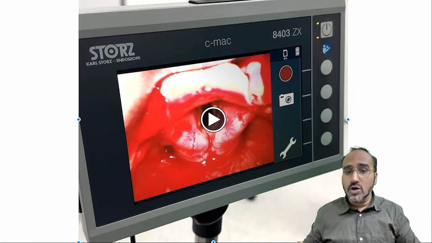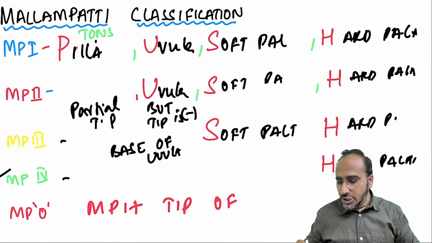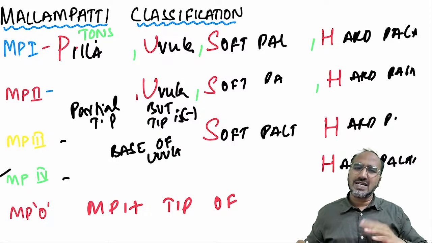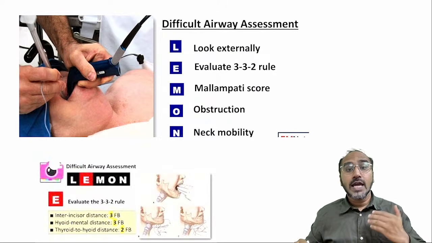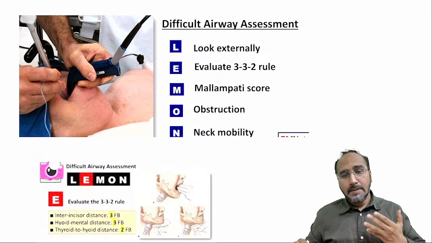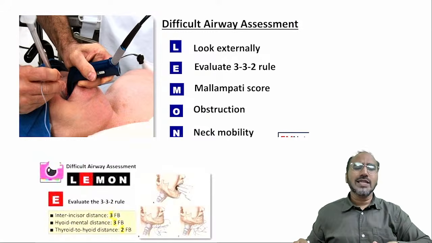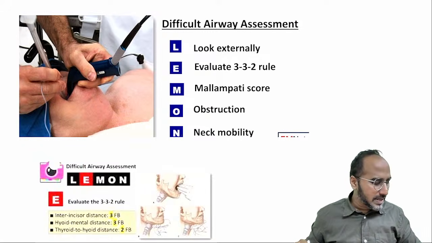Okay. So over here, guys, remember Mallampati classification gives you the ease of intubation. Apart from Mallampati, there are other indicators that indicate the patient is having easy or difficult airway. That is called as Lemon classification. Lemon is nothing but look externally, evaluate the 3-3-2 rule, Mallampati score, obstruction and neck mobility. But again, among all these, the most commonly used is always the Mallampati scoring or the Mallampati classification.